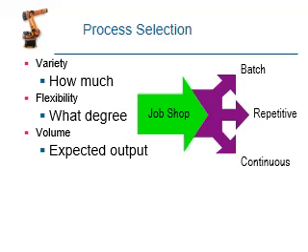All the cells manufacture standard components in different cells and bring them from the cells to assembly. This is batch production. Another one is repetitive production, where we repetitively manufacture the components. Another one is continuous production. An example is bolt and nut production. That is continuous production.